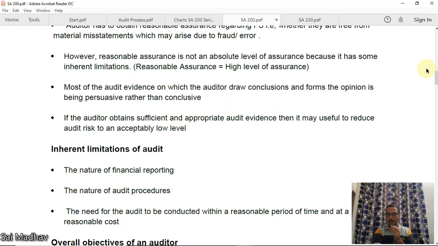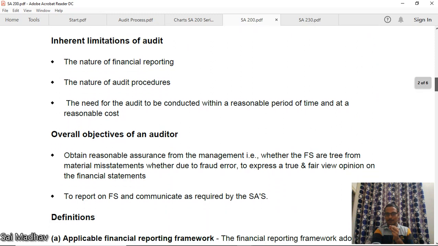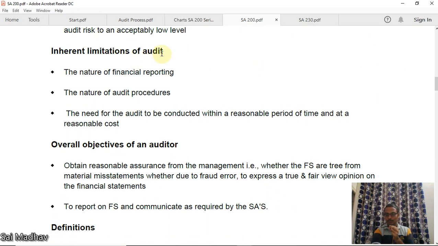Now the most important part of this standard, inherent limitations of audit. So why true and fair view? Why not true and correct? Why reasonable assurance? Why not absolute assurance? The answer is this. The nature of financial reporting. The financial reporting itself, the nature itself, is very complicated. There are many judgments to be made, like depreciation, valuation of inventory, goodwill, etc. So there are many judgments involved in the preparation of financial statements. This is an inherent limitation.